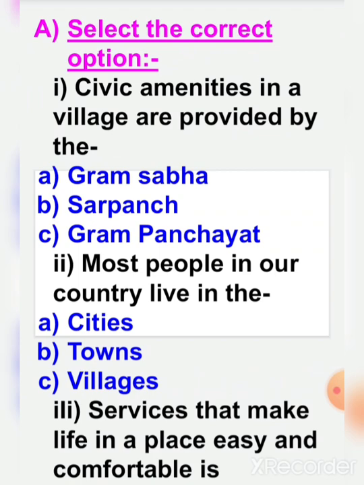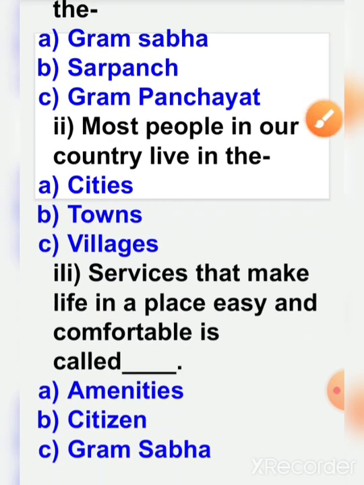Now, select the correct option. Civic amenities in a village are provided by whom, children? Civic amenities in a village are provided by the Gram Panchayat, right? Most people in our country live in the villages. Services that make life in a place easy and comfortable are called amenities.